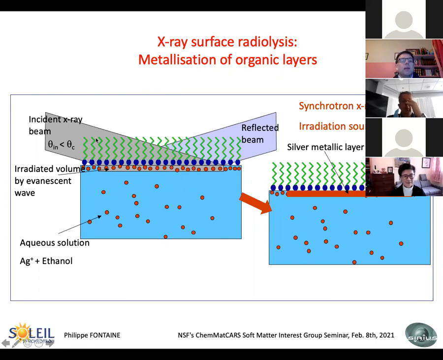And since we are irradiating at grazing incidence, we irradiate a small volume by the evanescent wave, which is a few nanometers thick. And then we expect to locate the reduction in this irradiated volume and to form here a very thin metal layer.